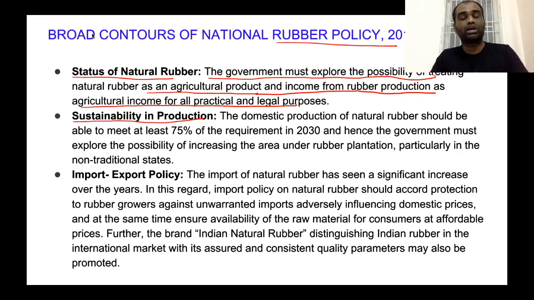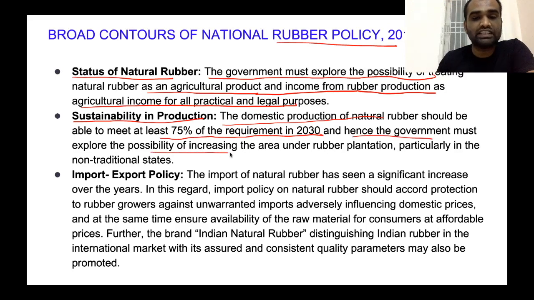To increase production, sustainability of these lands is very important. For that purpose, the domestic production of natural rubber should be able to meet at least 75% of requirement in 2030, and hence the government must explore the possibility of increasing the area under rubber plantation, particularly in the non-traditional states.